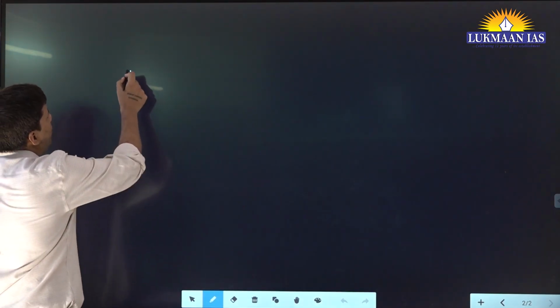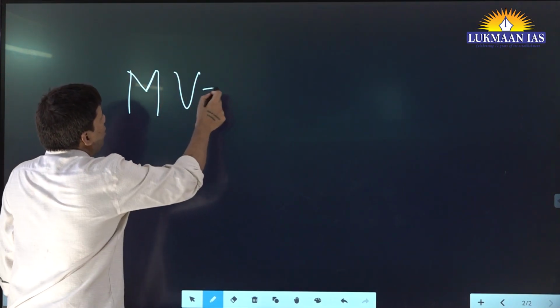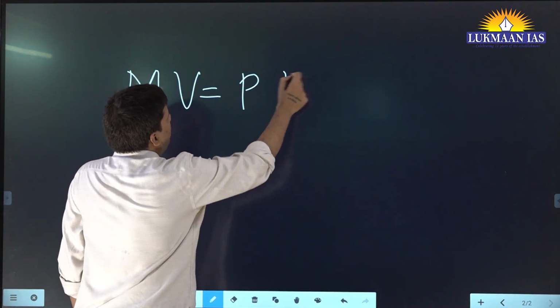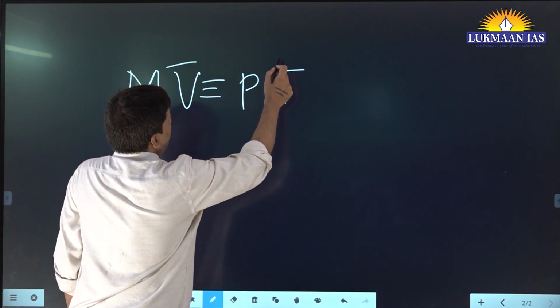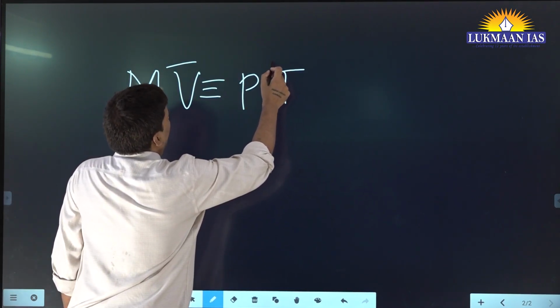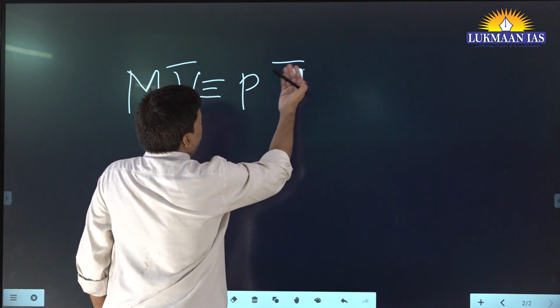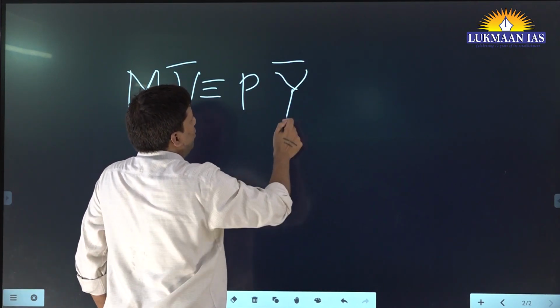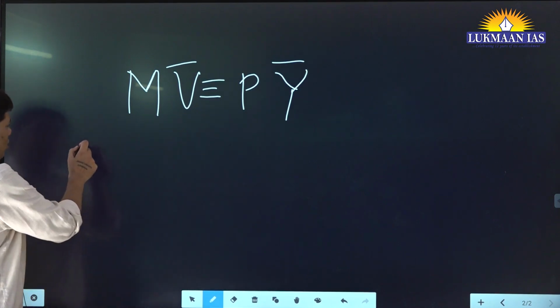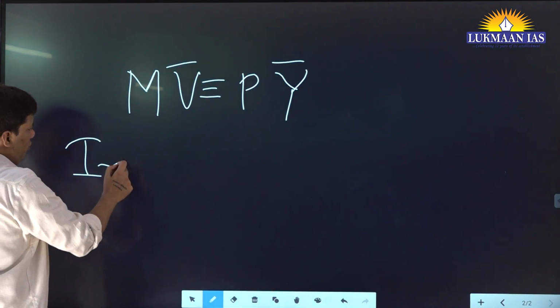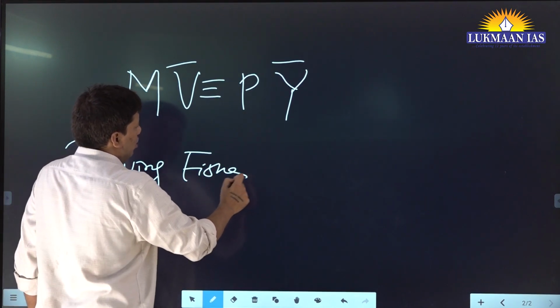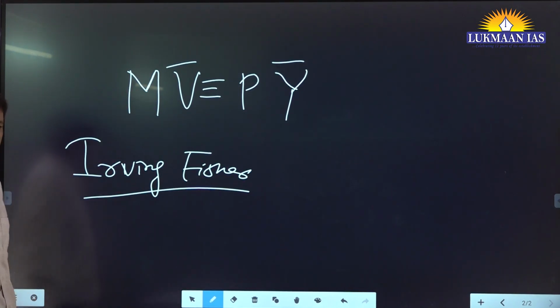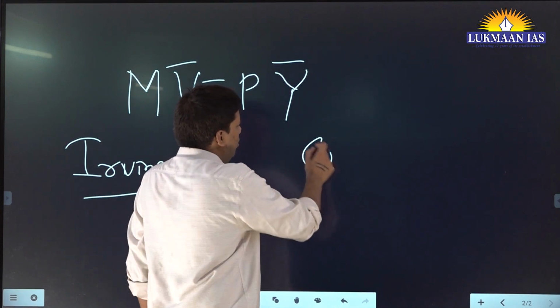What the quantity theory of money says: MV is equal to PY. In fact, I must write it like this. Right, in fact, you must write it Y. Okay. So, there was an economist, Irving Fisher. He gave this theory. What is it called? Quantity theory of money.